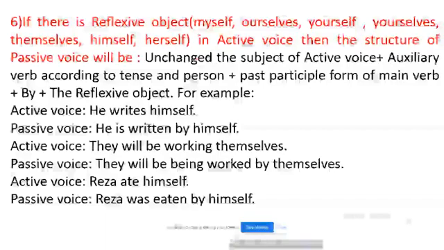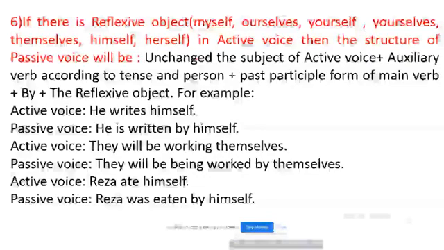Then, he writes himself in active voice. Himself is a reflexive object. So in passive voice, we follow the structure. He here is unsensed. As it is present indefinite tense, we take the auxiliary verb is. He is written, written is the past participle form of write. He is written by himself.